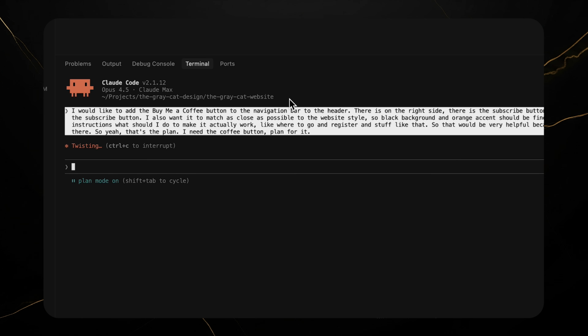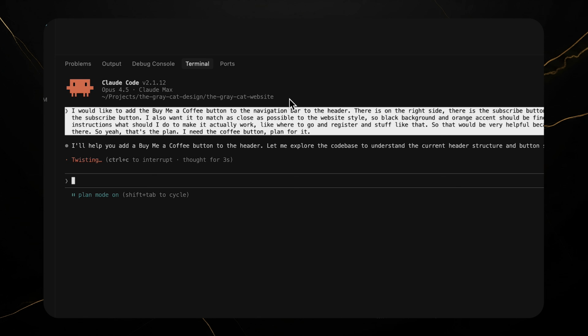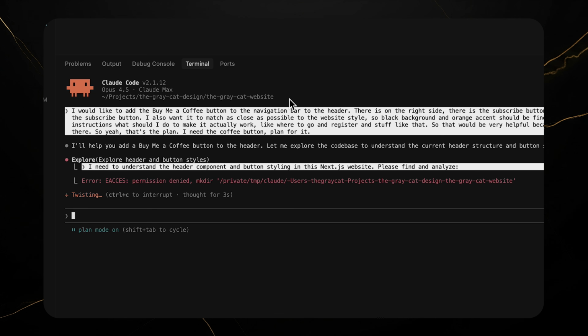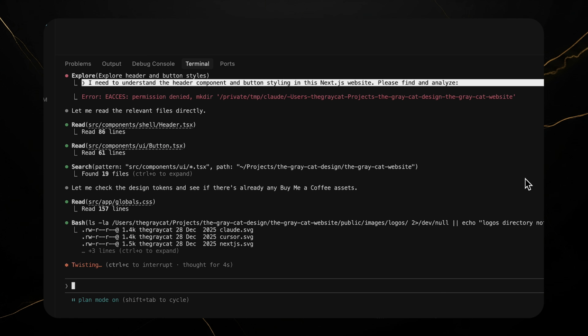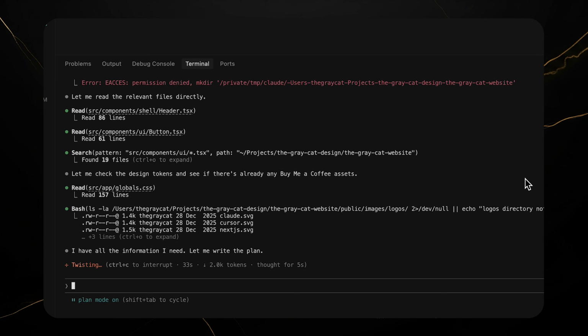A button in the header, left of the subscribe button, style to match the site, black background with orange accents. I also ask Claude to tell me how to set up Buy Me a Coffee since I've never used it. Claude starts exploring. It reads my components, checks how the header is structured, looks at the existing styles.